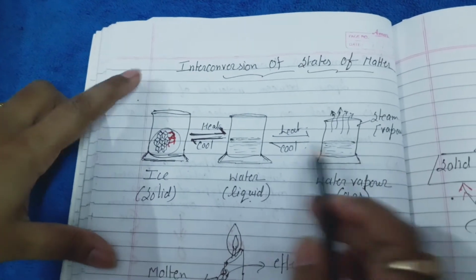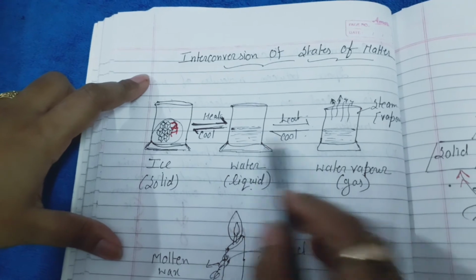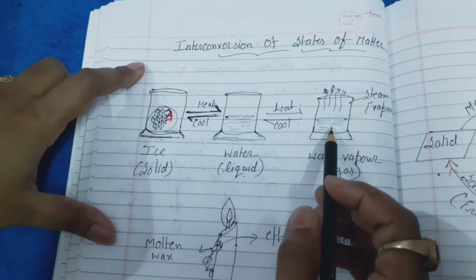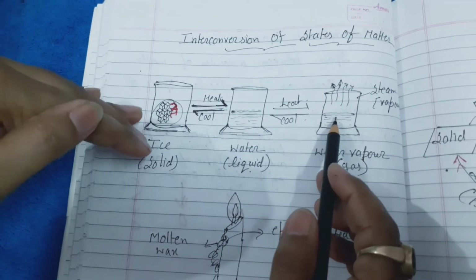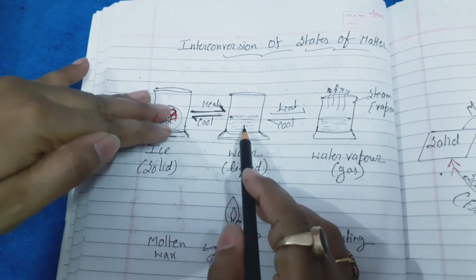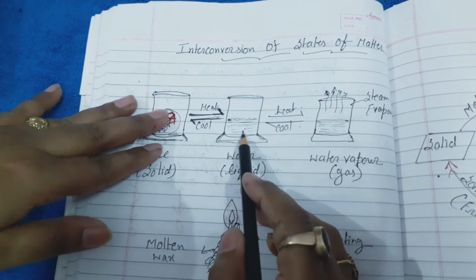So I have shown here that if heating continues, the liquid will change into vapor, and if we try to cool it, then that vapor is again condensed and converted into liquid.